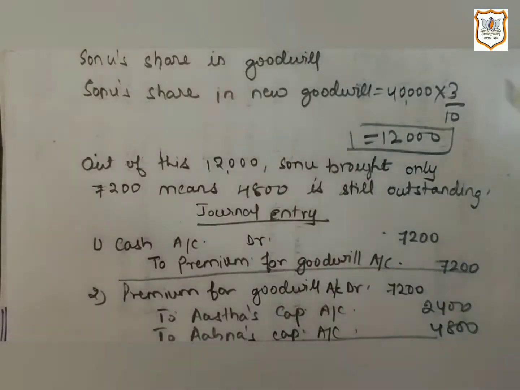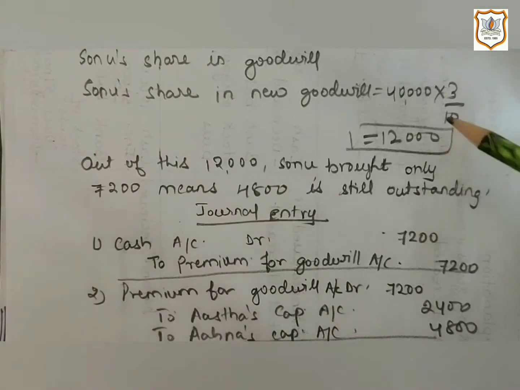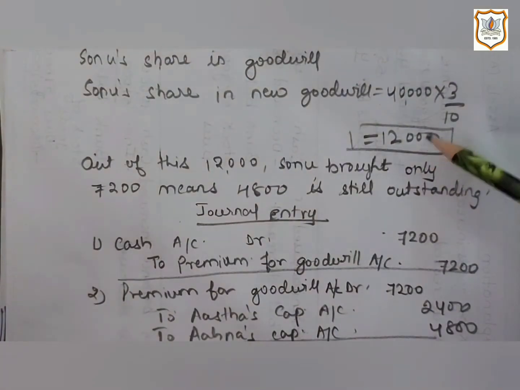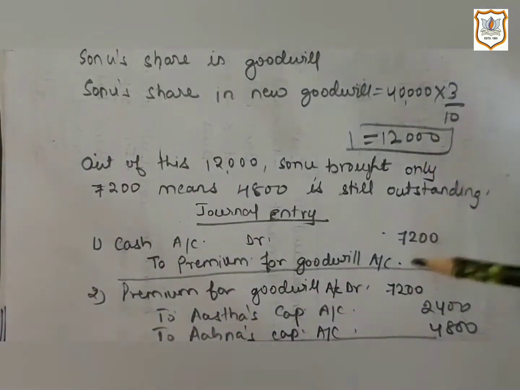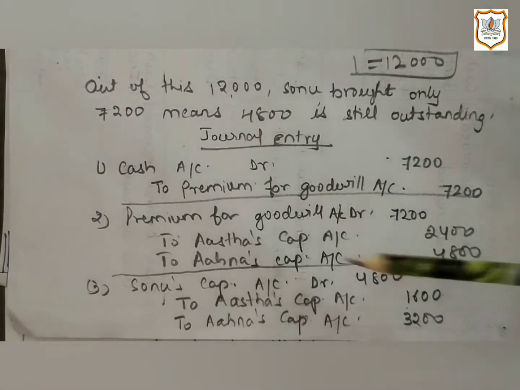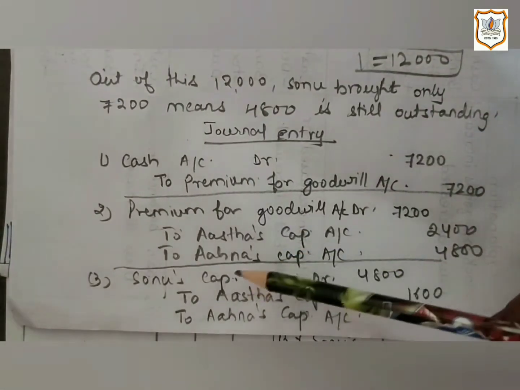But according to this calculation, her share of goodwill is not only 7,200, but it is 12,000. That means 4,800 is outstanding. 12,000 minus 7,200, that is 4,800, is outstanding. So this 4,800 will be charged from Sonu's capital account.